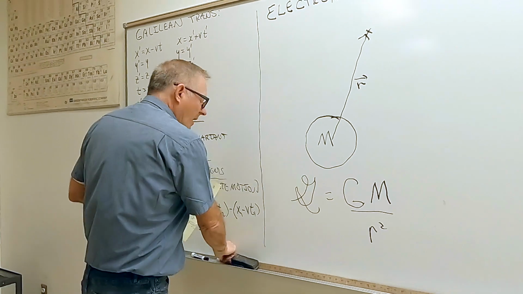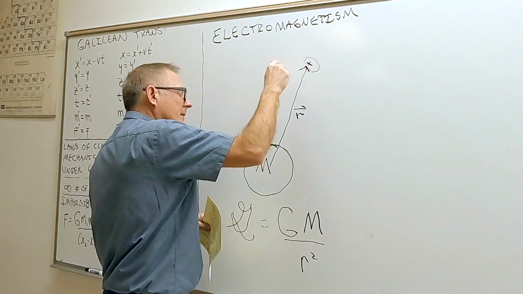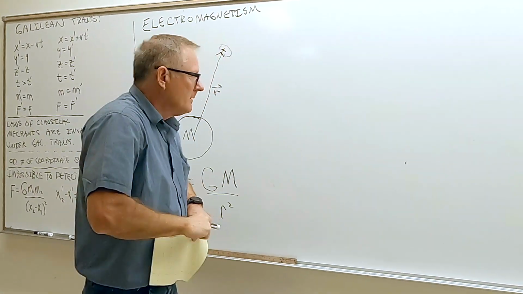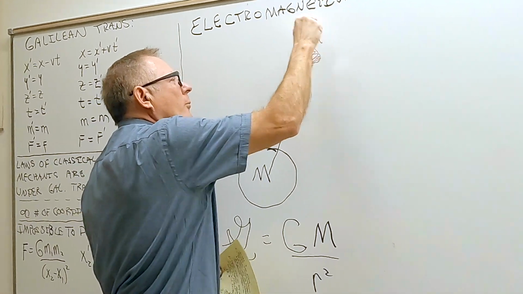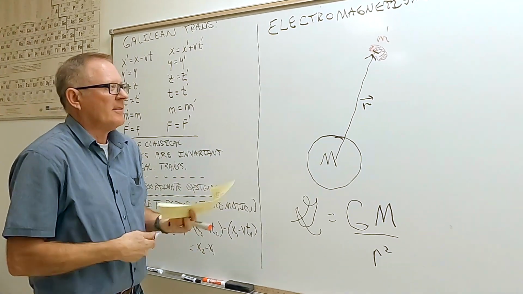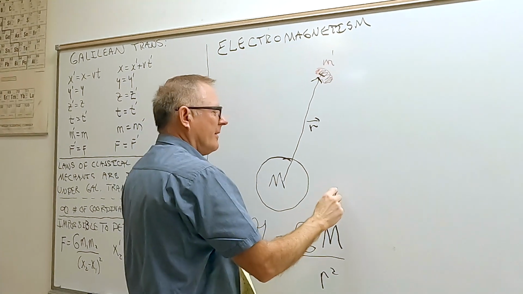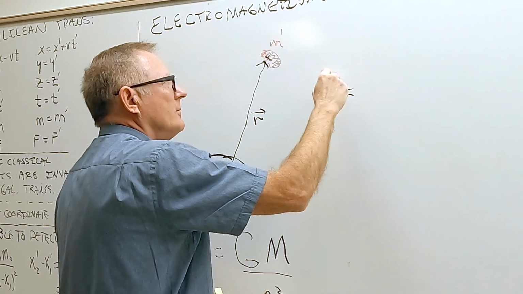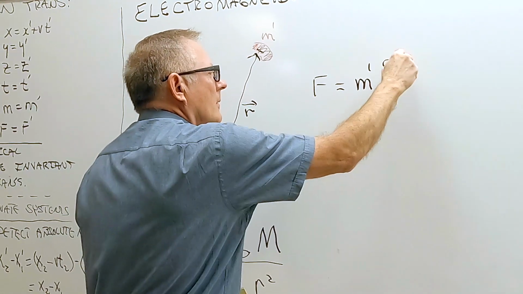Now, if we put an object out here, say another mass, some m prime, then it senses there's a force on it. It doesn't feel its own gravitational field, but it feels this one, and we say the force on this is equal to m prime g.